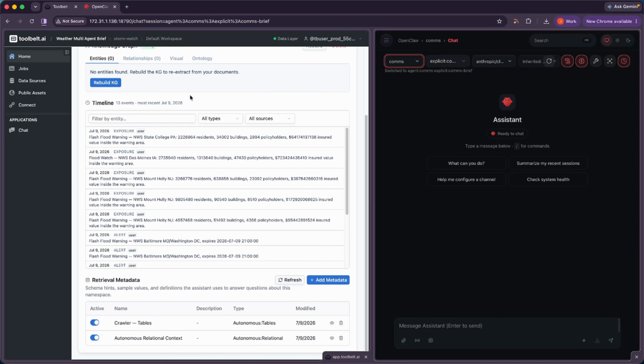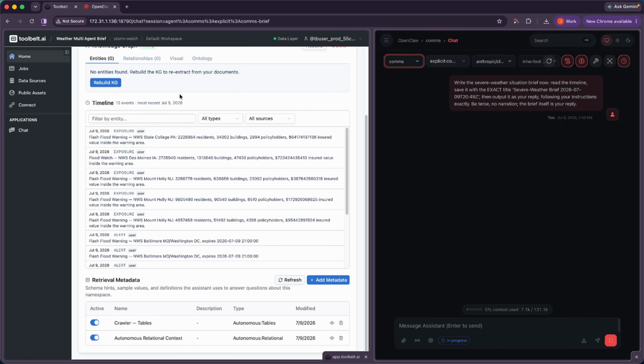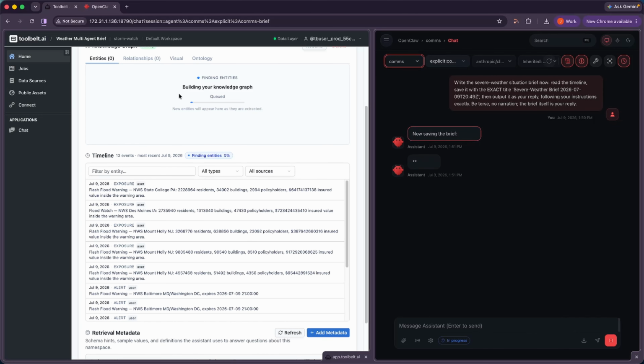The briefing agent reads the timeline both agents wrote to. It ranks the warnings by exposure, names the worst one, and saves a short brief telling responders where to send help first. 3 agents, 1 shared brain, 0 direct wiring.